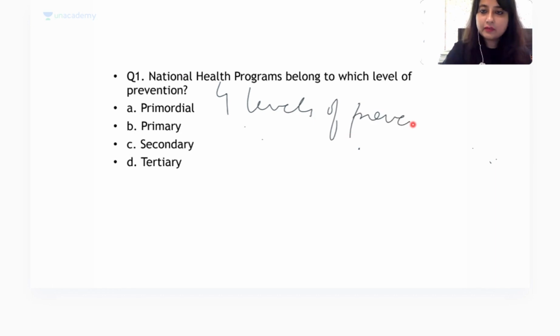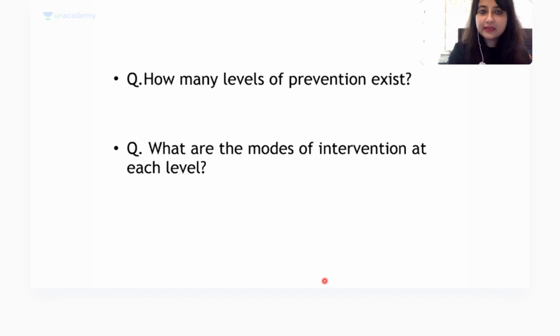All right, so let us quickly discuss what these levels of prevention are. My 2 questions that we will answer via this MCQ: there are 4 levels of prevention, and we also need to understand the mode of intervention in each level. So I've put a blank slide. Let us try to understand.